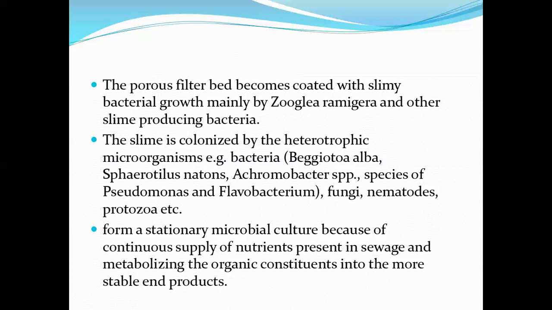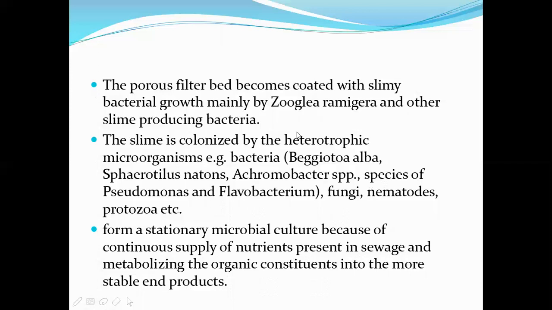So the bacteria seen in that is Zoogloea ramigera, and the slime is colonized by heterotrophs such as Beggiatoa alba, Sphaerotilus natans, Achromobacter species, Pseudomonas, Flavobacterium, fungi, nematodes, protozoa, etc. And they form a stationary microbial culture because of the continuous supply of nutrients present in sewage, metabolizing the organic constituents into more stable end products.